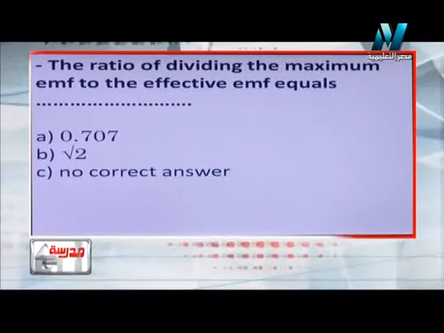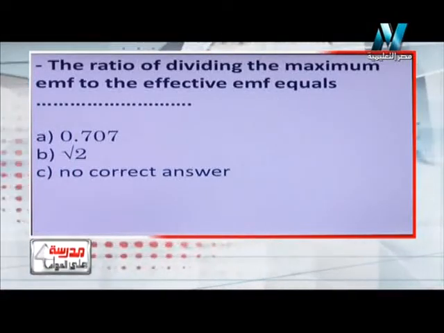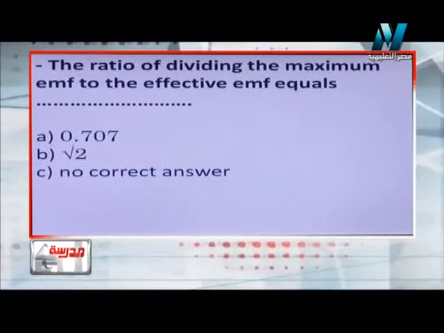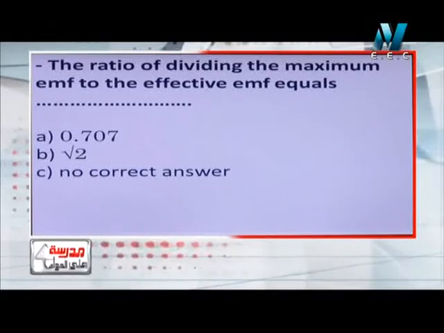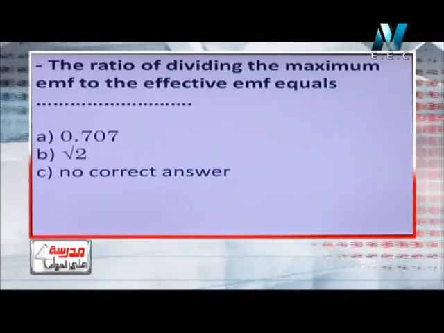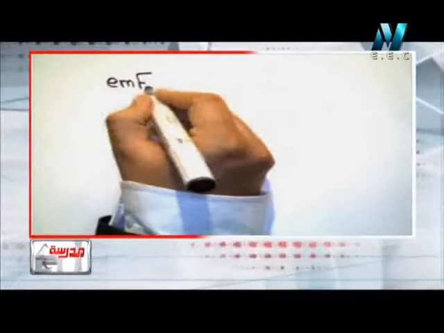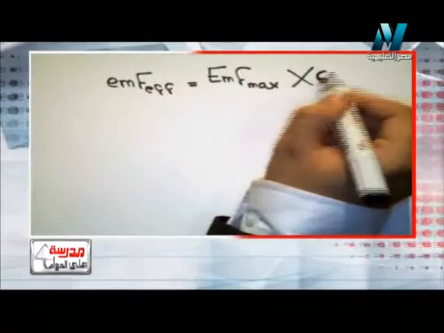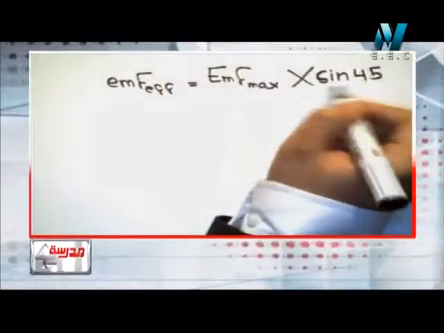The ratio from dividing the maximum electromotive force by the effective electromotive force equals what? So he wants to find the ratio of the maximum electromotive force to the effective electromotive force. But let's remember the law. We have said that the effective electromotive force equals the maximum electromotive force multiplied by sine 45.